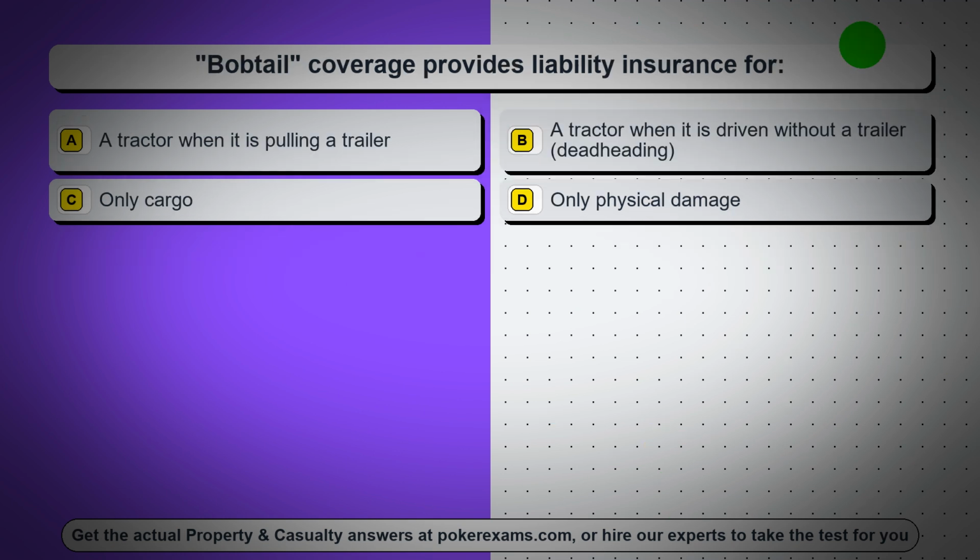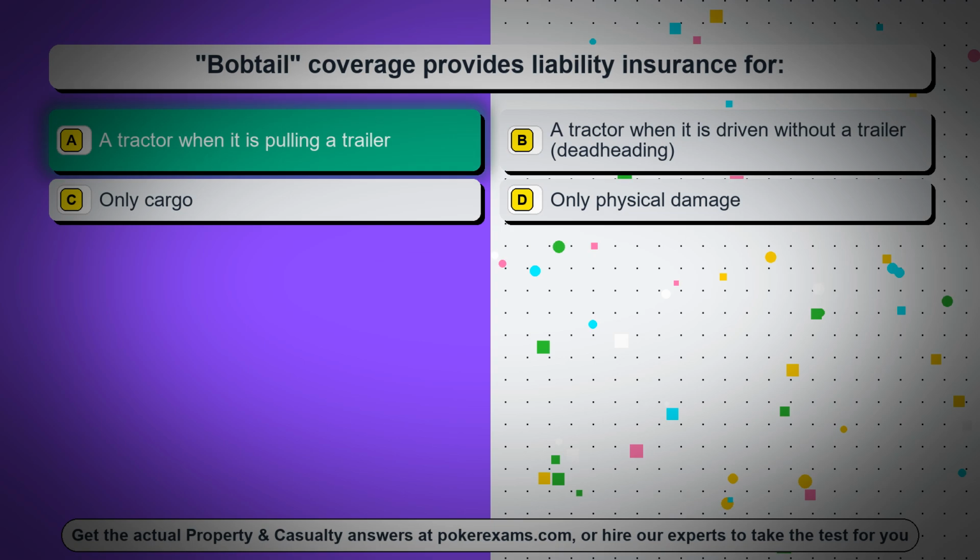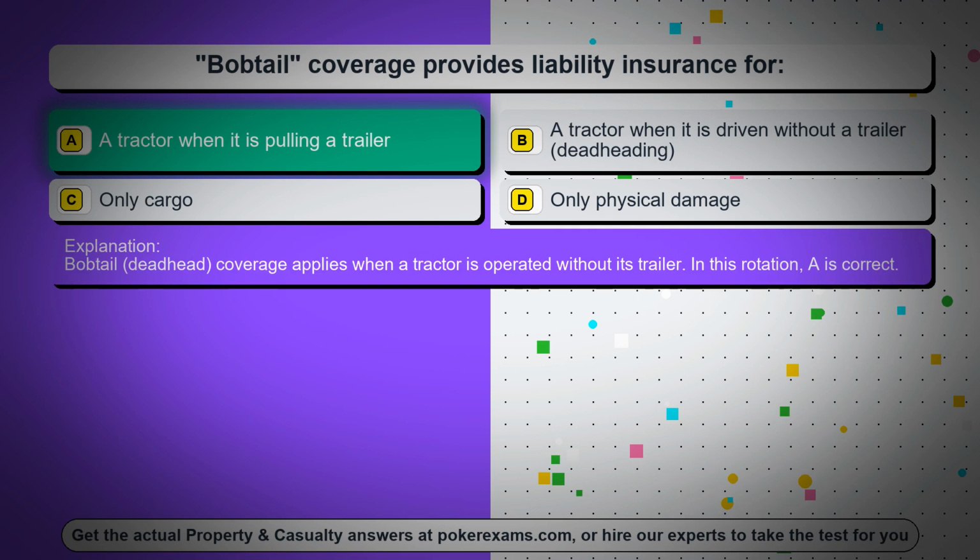Question 58. Bobtail coverage provides liability insurance for, option A, a tractor when it is pulling a trailer, option B, a tractor when it is driven without a trailer, deadheading, option C, only cargo, option D, only physical damage. The correct answer is option A, a tractor when it is pulling a trailer. Bobtail, deadhead, coverage applies when a tractor is operated without its trailer. In this rotation, A is correct.